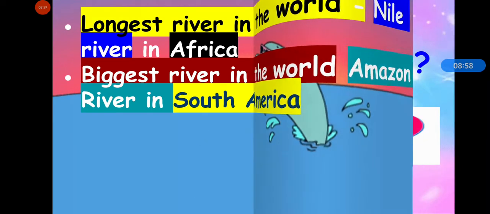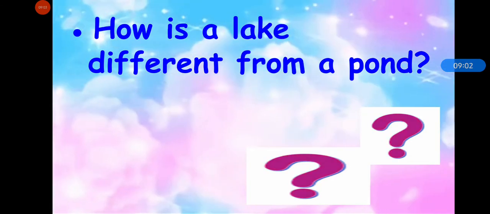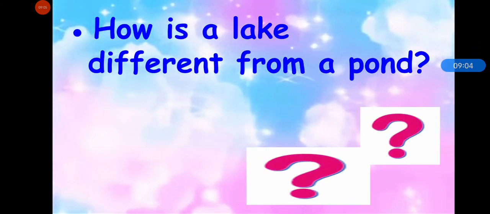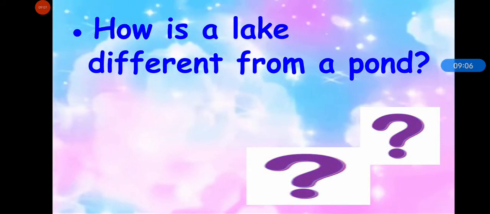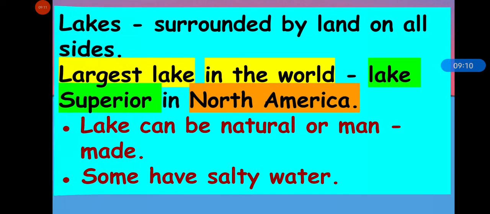Now answer, how is a lake different from a pond? What do you think? How is a lake different from a pond? So lakes are bodies of water surrounded by land on all sides. And lakes can be natural or man-made. Some lakes contain fresh water and some have salty water.